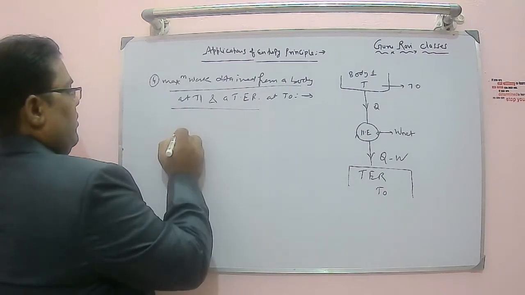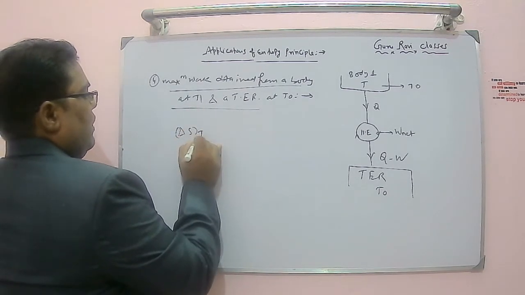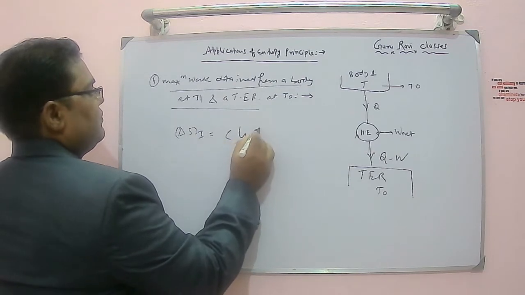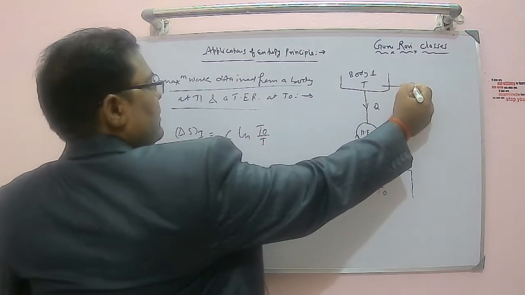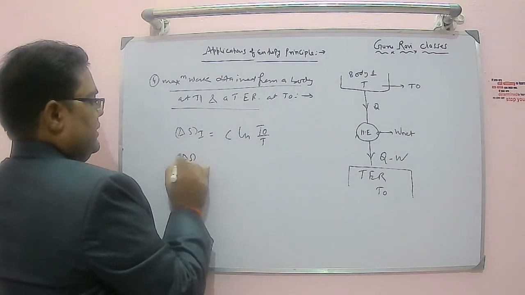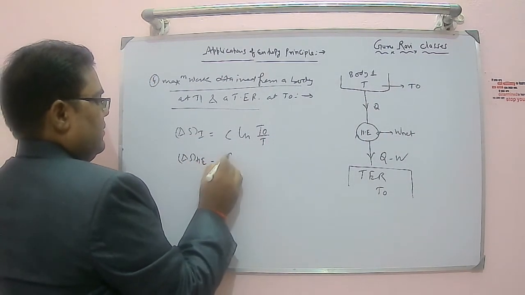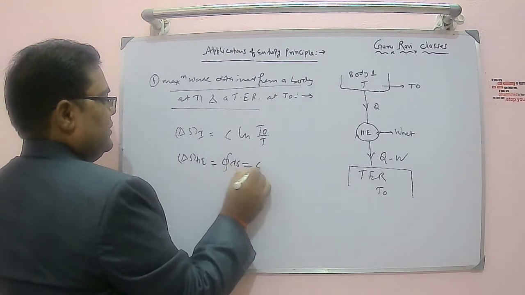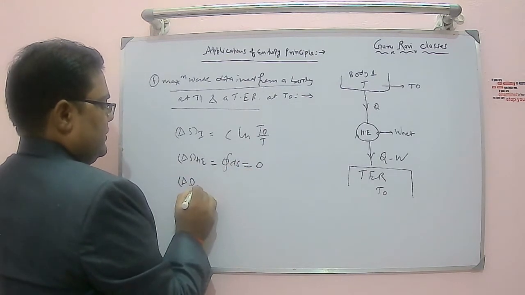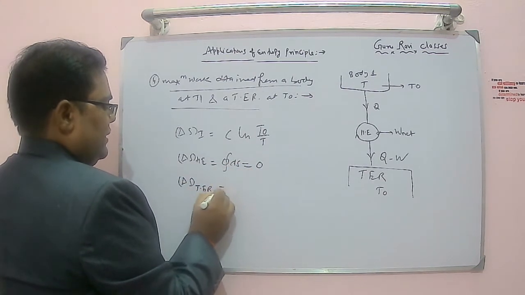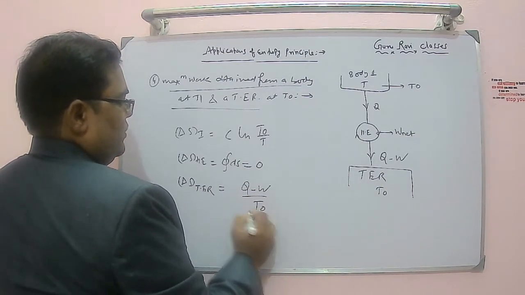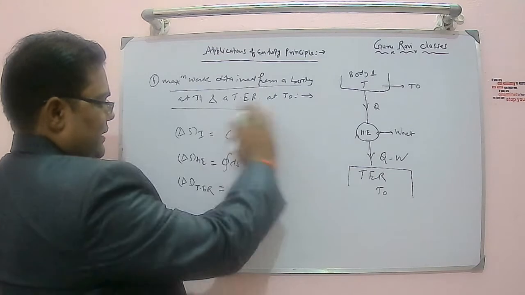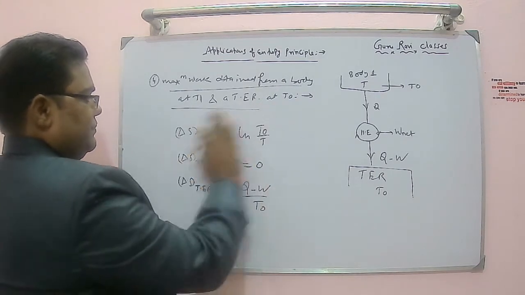We can apply now. Change in entropy of body 1 is nothing but C ln of T naught divided by T, because the final temperature is T naught. Delta S of heat engine is nothing but zero. Delta S of thermal energy reservoir is nothing but (Q minus W) by T naught. So this is the case that you got.